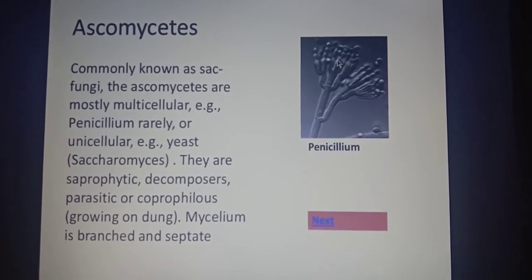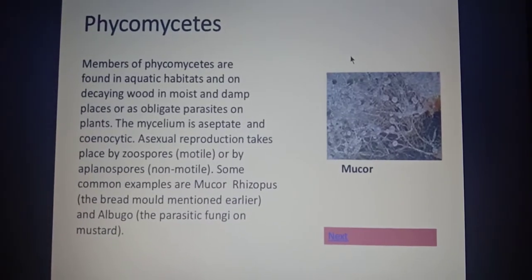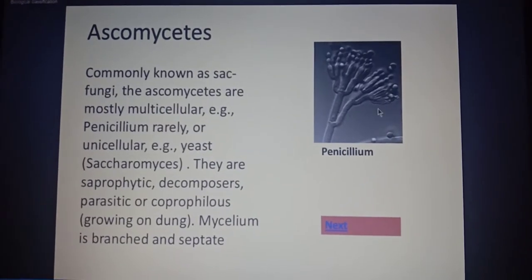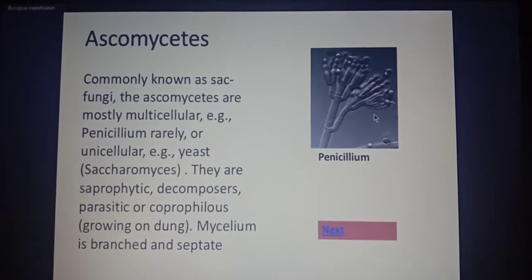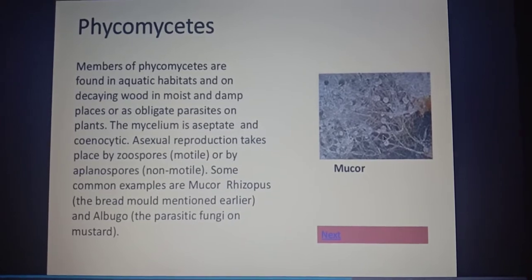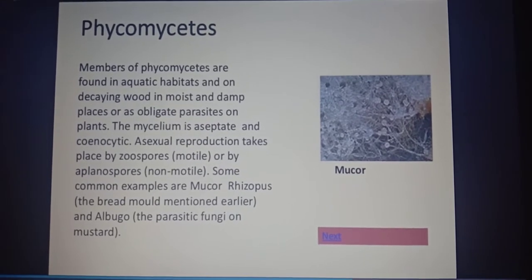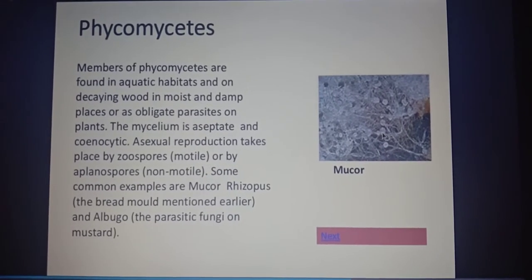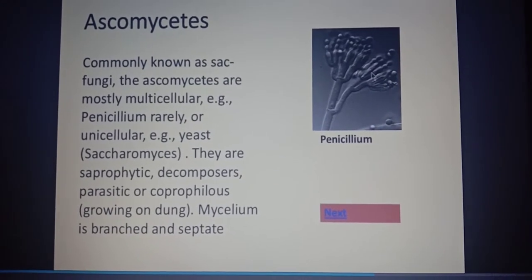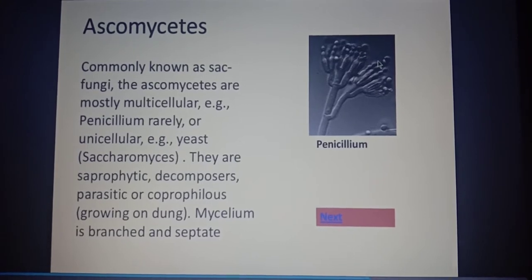The difference between the formation of zoospores and aplanospores and conidiospores is that zoospores are formed inside the fruiting bodies, inside the sporangium, isn't it? But in ascomycetes, the conidia are formed outside the filaments.